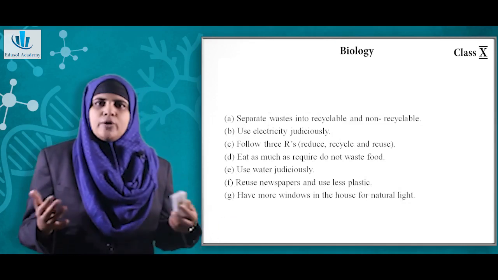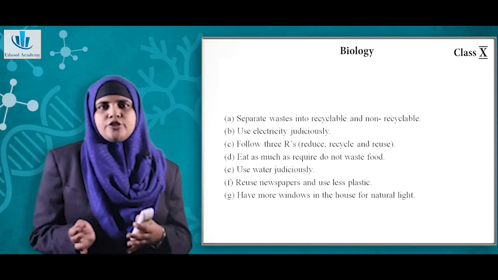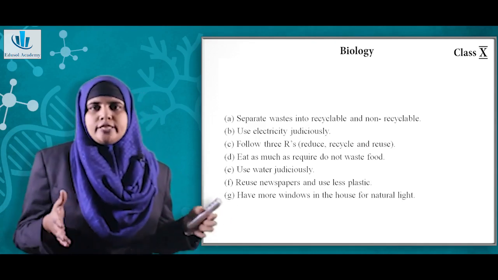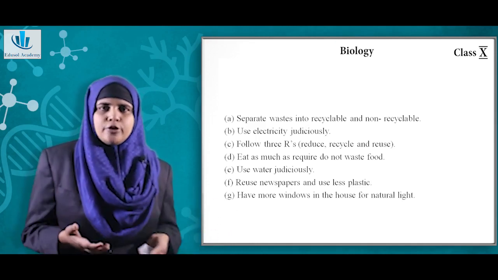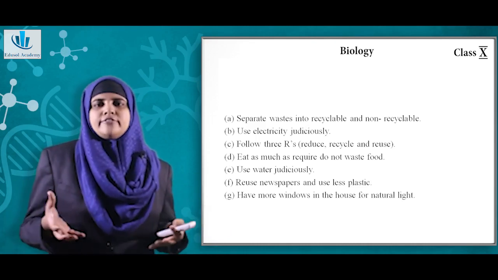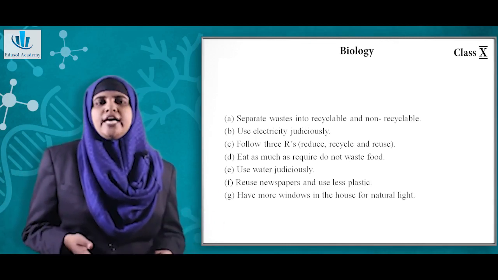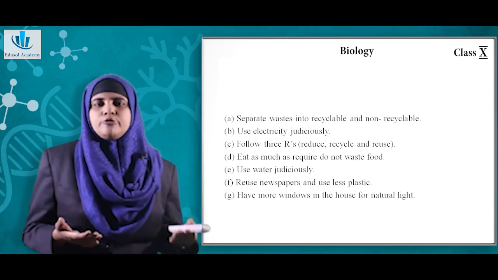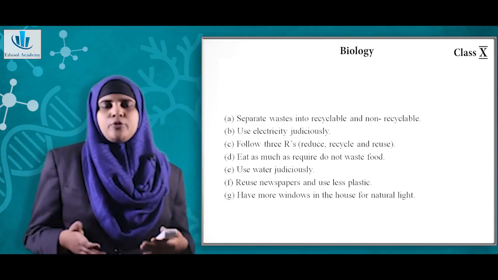There are many ways. One is to properly dispose of the waste. That is, we have to classify the waste into recyclable and non-recyclable, and then dispose of it accordingly. Then wise use of electricity: switch off the lights and fans whenever you are not using them. Then follow the 3R principle. Then use water wisely. Then reuse newspapers and use less plastic. Then use a bicycle instead of other vehicles, which promote pollution. And also use of public transport. That is one important thing.